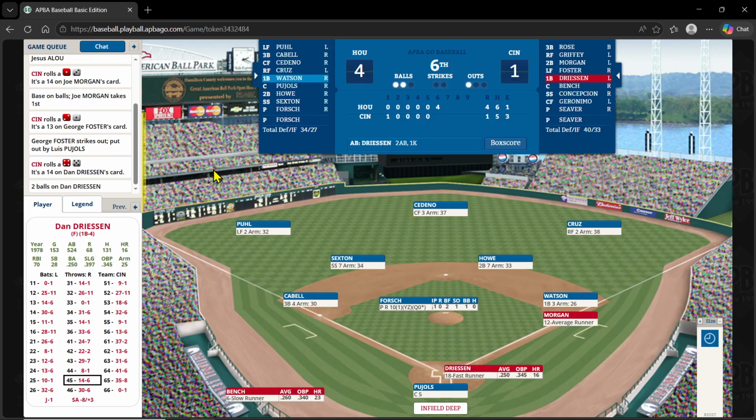Bring up Dreesen. And Dreesen on a 45-14. Oh, that's just 2 balls because Forsch is a Z. So he avoids the walk with the Z, and it's just 2 balls on Dreesen.